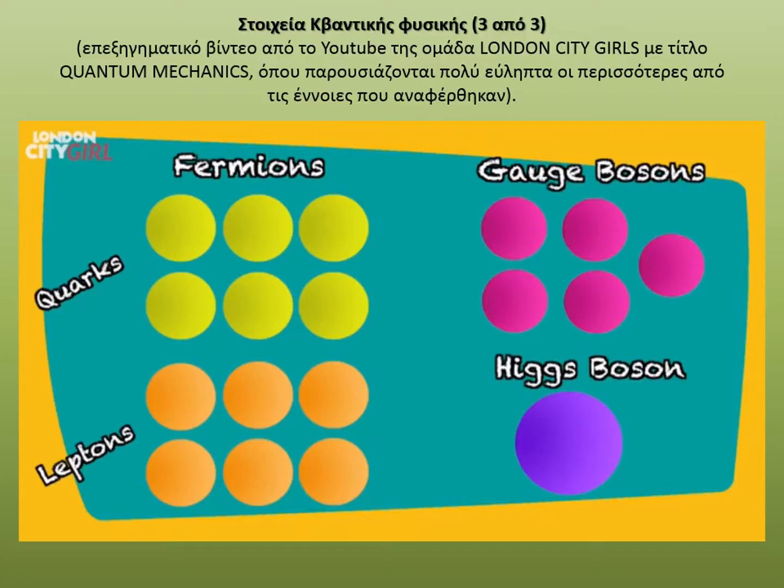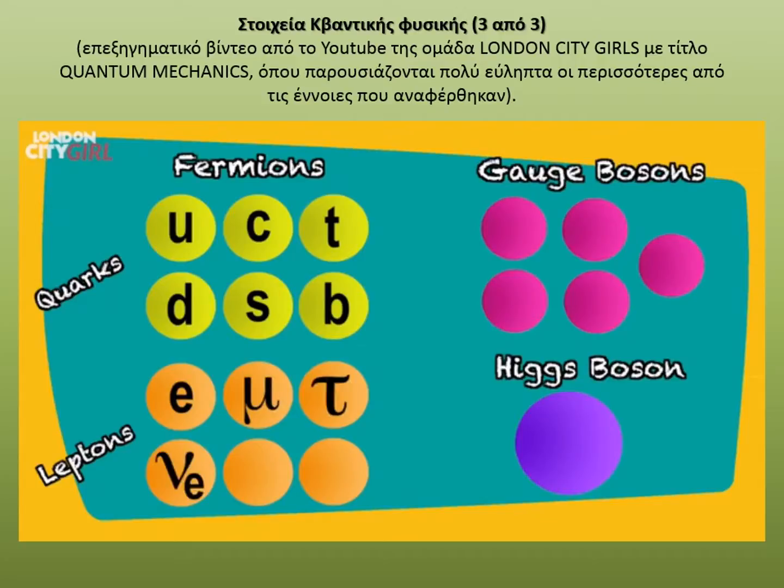We have the matter particles or fermions, which are divided into quarks and leptons. There are 6 quarks: up, down, charm, strange, top and bottom. There are 6 leptons: electron, muon, tau, electron neutrino, muon neutrino and tau neutrino. We then have the force carrier particles, otherwise known as gauge bosons.